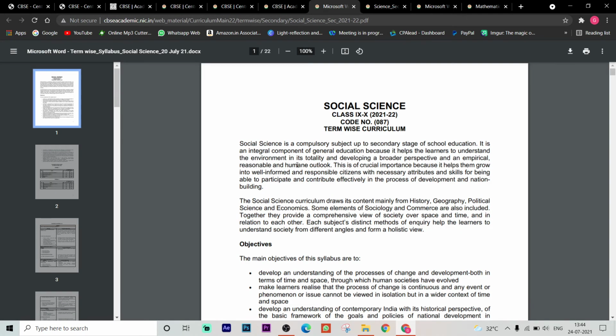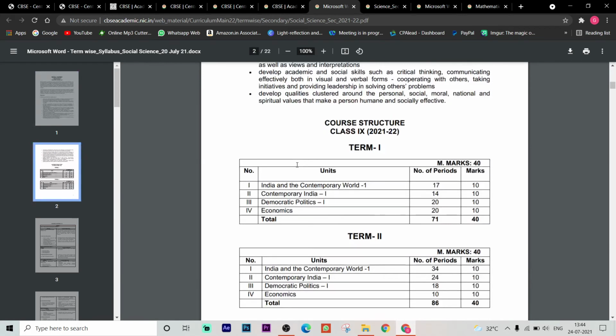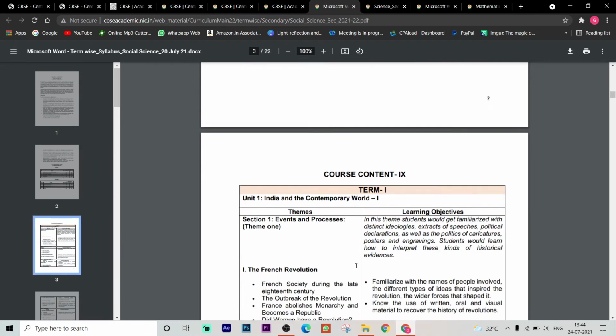Now come to the social science. If we see, here is the course structure which is given for term 1 and term 2. India in the contemporary world for 10 marks. Contemporary India for 10 marks. Democratic politics for 10 marks. Economics 10 marks. Total 40. Easily it was differentiated in both the terms.